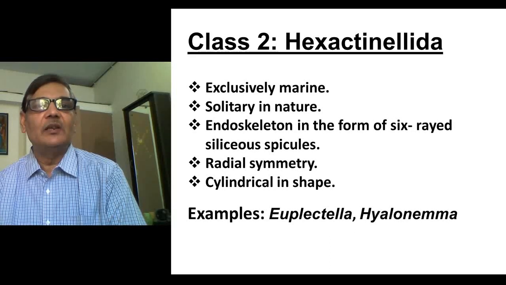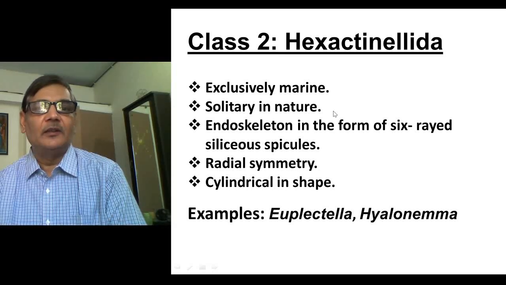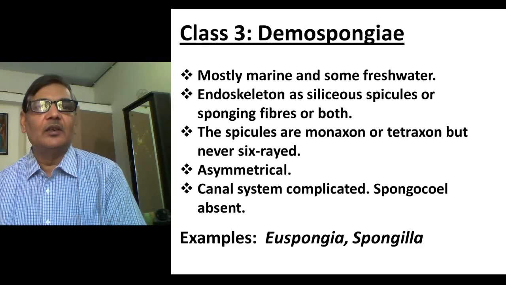Then the second one is Hexactinellida, and this class also includes only marine forms of sponges. These animals are also solitary in nature, and they have an endoskeleton in the form of 6-rayed siliceous spicules. They show radial symmetry, and they are also cylindrical in shape. The examples of this class are Euplectella and Hyalonema.